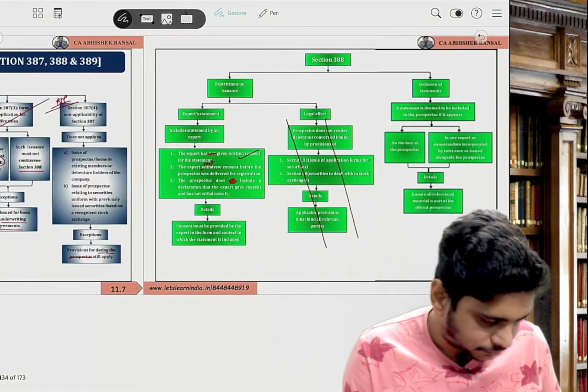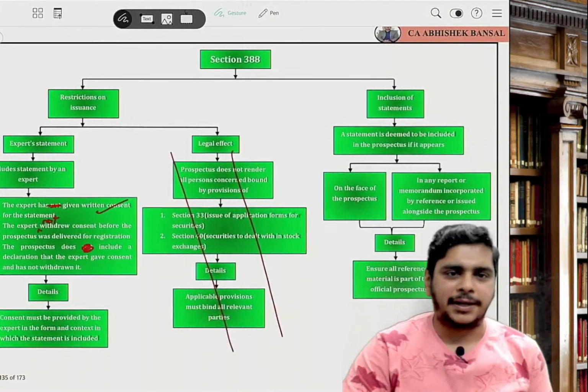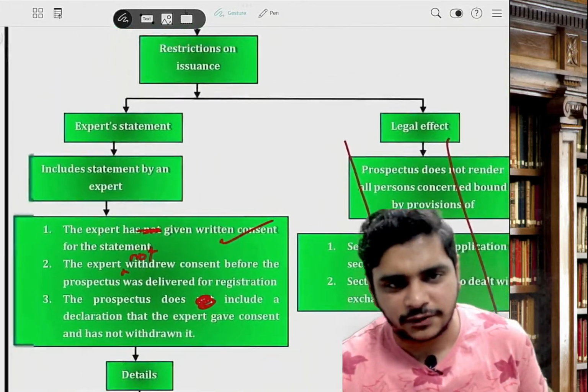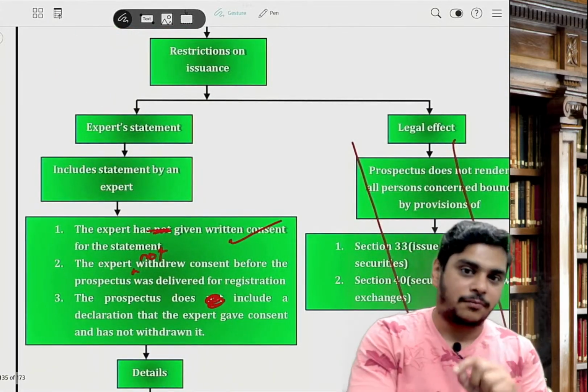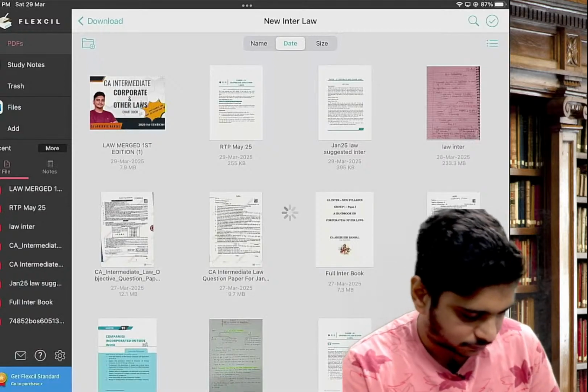Then 388. Here in the chart what they have made is in negative form. I will read it from our notes. Okay, 388. Hold on.